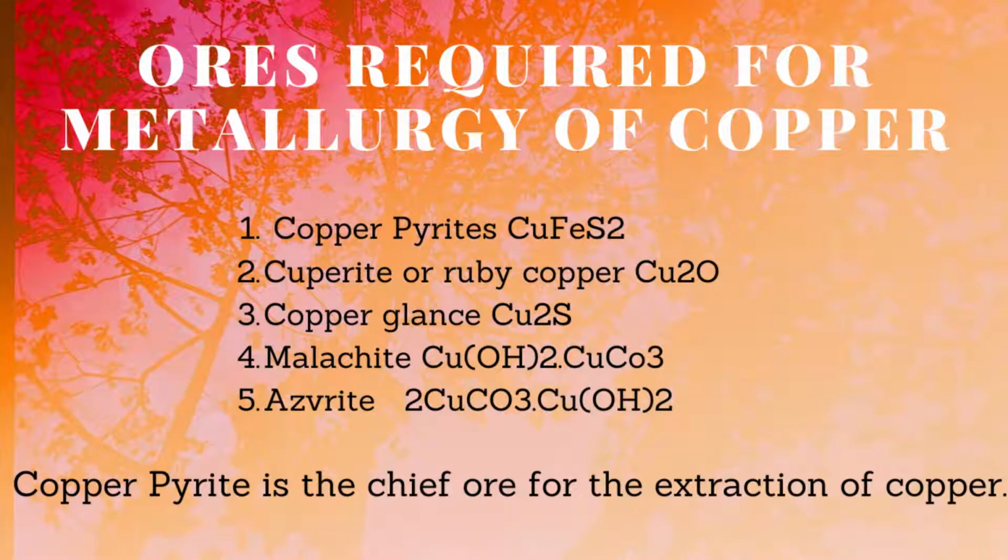Number 1, copper pyrites, CuFeS2. Number 2, cuprite or ruby copper, Cu2O. Number 3, copper glance, Cu2S. Number 4, malachite, copper hydroxide into copper carbonate, CuCO3·Cu(OH)2. Number 5, azurite, 2CuCO3·Cu(OH)2. Copper is also found native in USA, Mexico, Russia and China. Out of all these ores, copper pyrite is the principal ore for the extraction of copper.